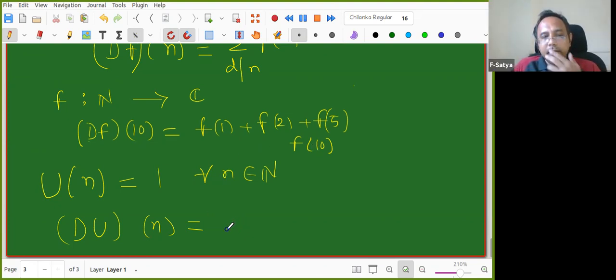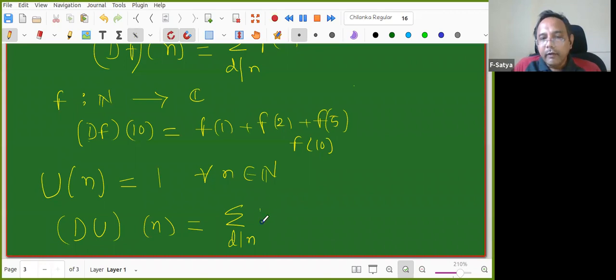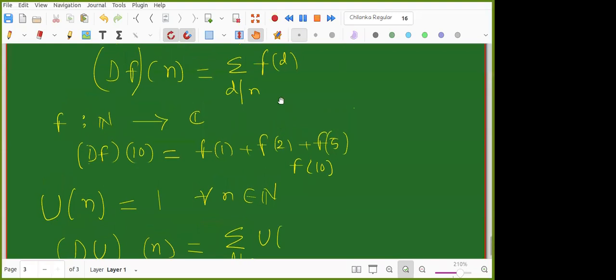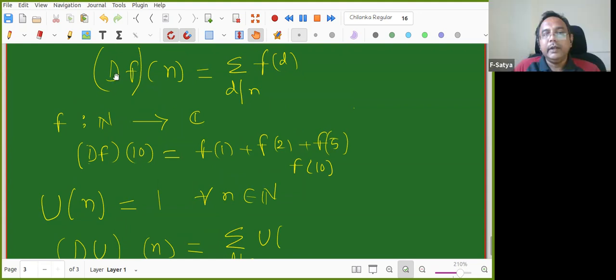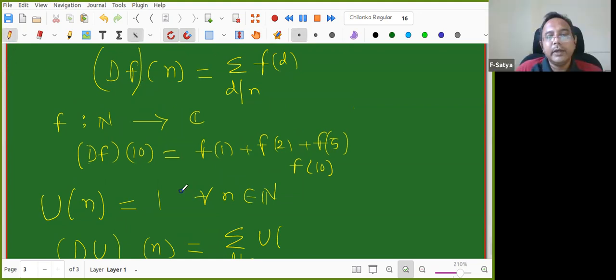Sigma, yes, please, sigma. Sigma d divides n. Very good, mu of n. Yeah, I'm not writing. Sir, mu of 1? No, see, here df of n is defined as sum over d dividing n of f of d. This is a definition. Santosh, go ahead. Mu of d. Mu of d, okay, very good.